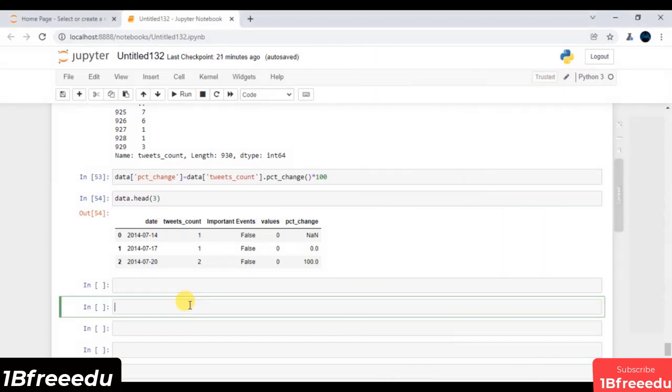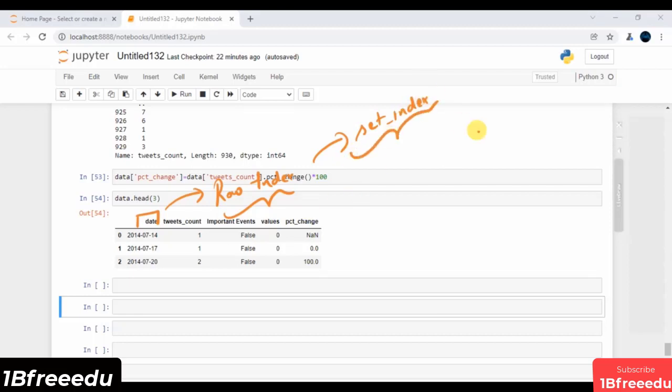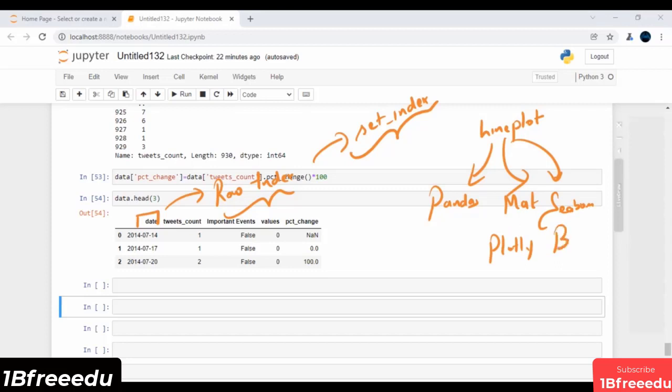First and foremost, I have to treat this date as my row index. If you have to convert this into a row index, you can use the set_index function, which is of course an inbuilt function of the pandas module. Again, you typically need your line plot, and to end up with this line plot there are tons of ways. You can think of using pandas, matplotlib, seaborn, plotly, or bokeh. There are n number of libraries to end up with this line plot.